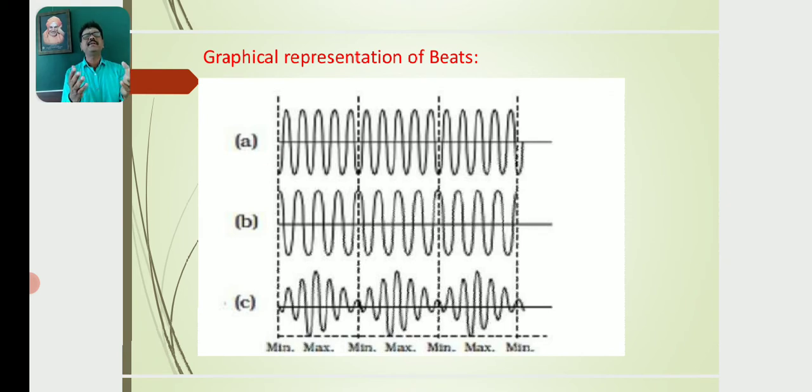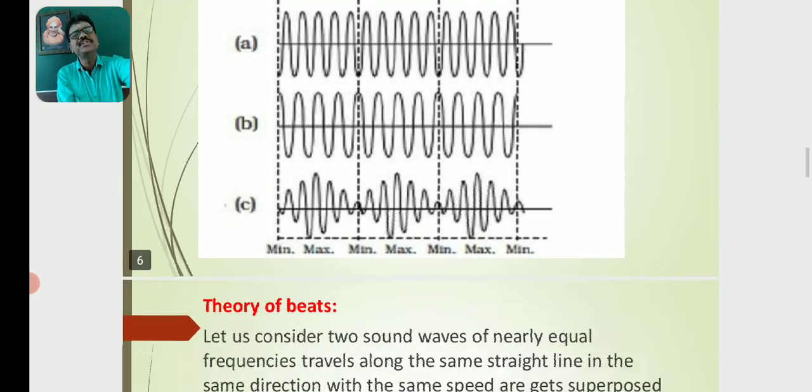They are forming alternating minima and maxima. Alternating the point of minimum intensity and the point of maximum intensity, alternating waning and waxing. So this is the graphical representation of the formation of beats.